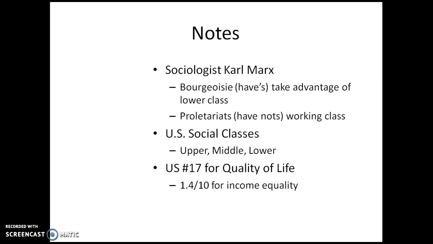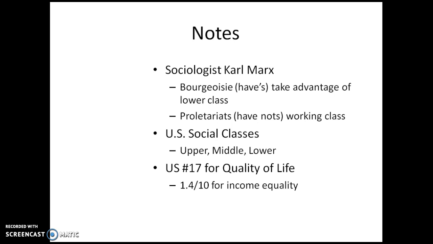Some more notes that I want you to write down in your notebook. Sociologist Karl Marx believed that there were two classes. You had the haves and the have-nots, essentially the bourgeois and the proletariat. The haves would take advantage of the lower class. They were the rich, the upper class. The have-nots were the working class that were typically taken advantage of by the upper class.